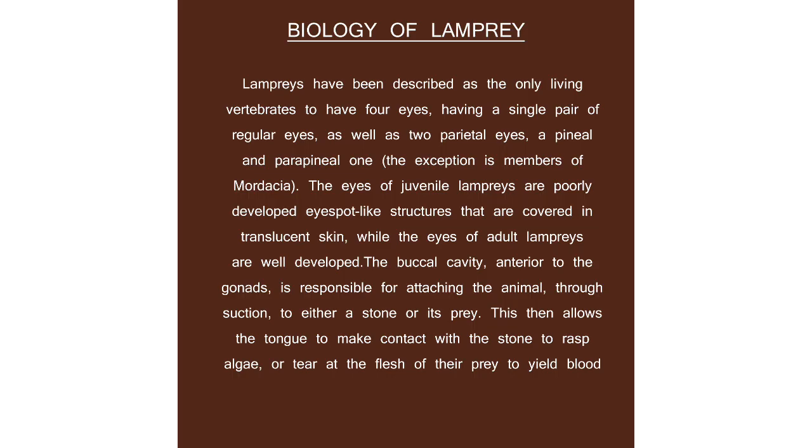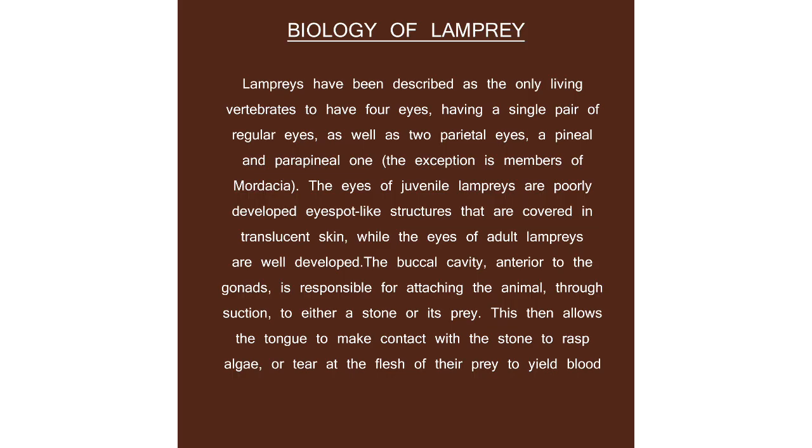Now, anterior to the pineal eye, they have a nostril, a single nostril, not a paired nostril. The eyes of the juvenile lamprey are poorly developed. It is somewhat like eye spots, just like we have in euglena. So we can call them a blind larva. You understand? They develop to be blind because they don't have well-developed eyes in the larval stage. Are you getting me now? But the eyes in the adult lamprey are well developed.